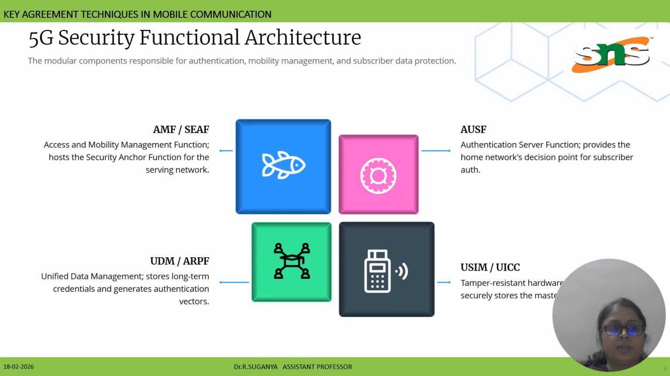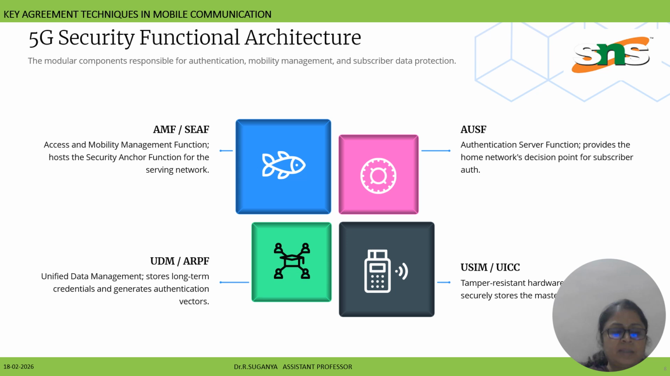Next is about the 5G security functional architecture. AMF, the access and mobility management function, manages access and mobility in the network and has a security anchor function. AUSF serves as the authentication server in the home network and is the final decision point for subscriber authentication. Unified data management holds strong long-term credentials and generates authentication vectors.